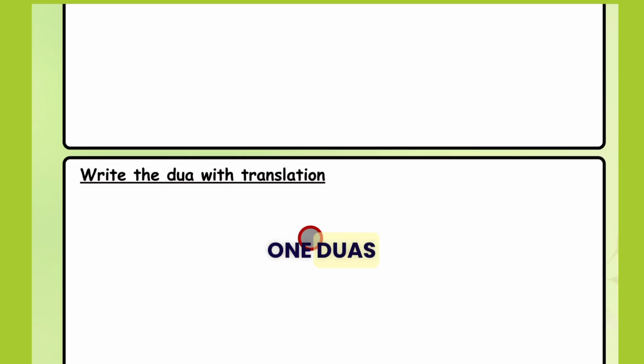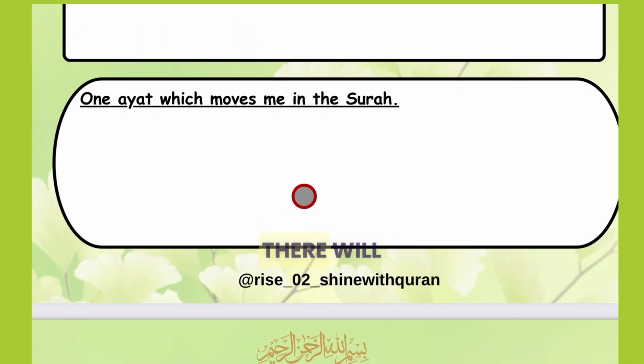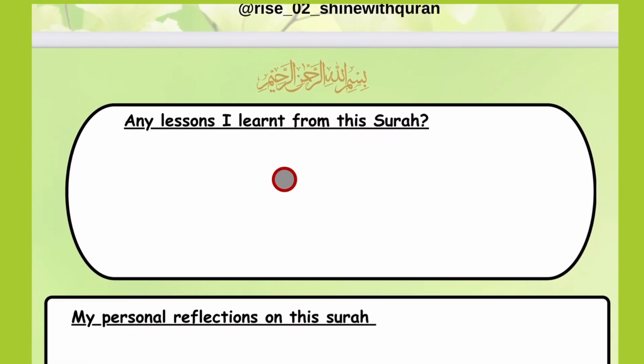Then one ayat which moves me in the whole surah. There will be some ayat which will move you, which you want to know more information about. So you just write down that ayat in this section. Next, any lessons I learned from this surah. You'll write down over here the lessons you learned. For example, from Surah Kahaf, I learned this, then this lesson, etc. Whatever lesson you learned, you write it here.